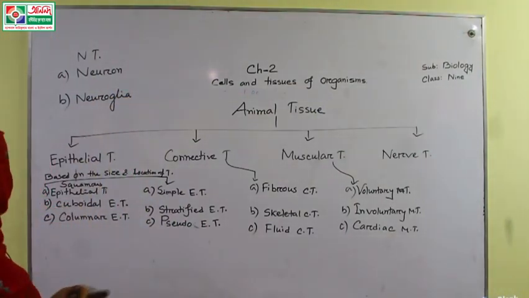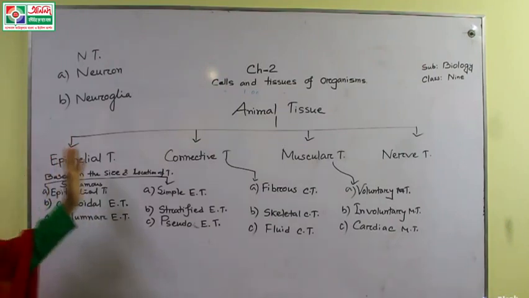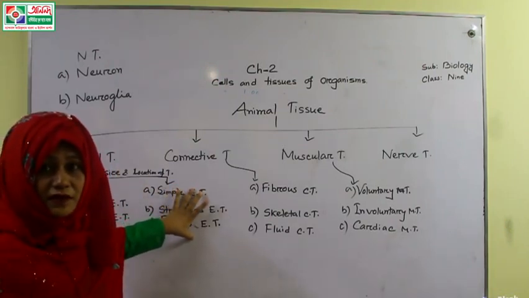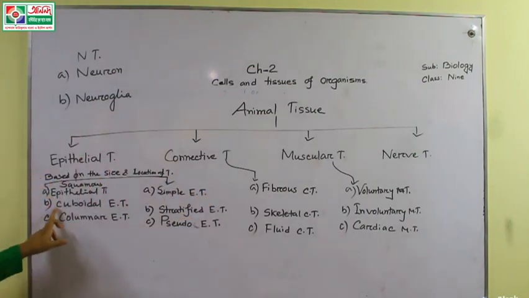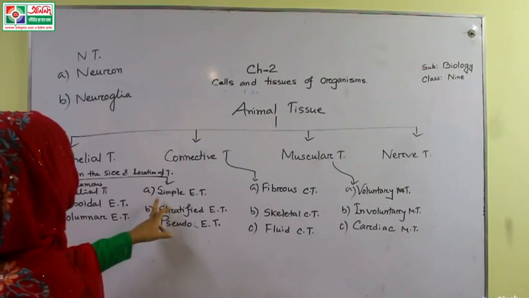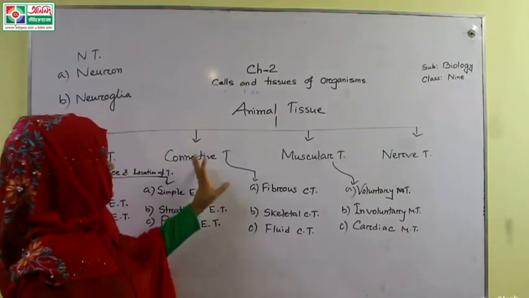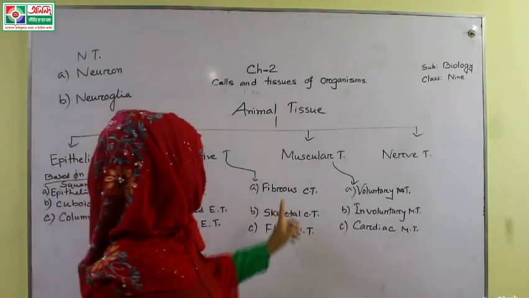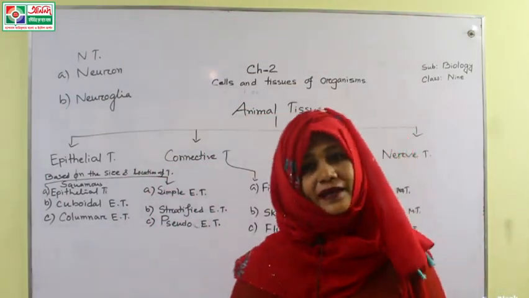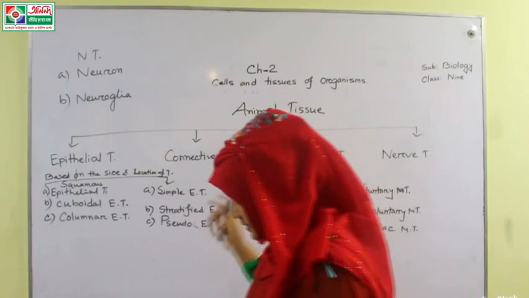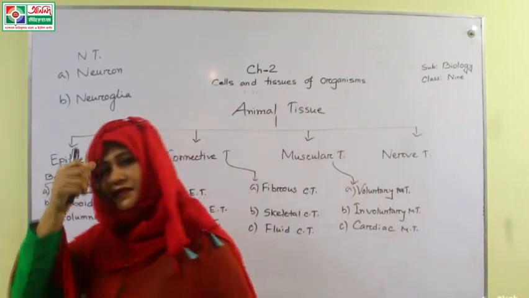So animal tissue: epithelial, connective, muscular and nerve. Epithelial is based on the size and location: squamous, cuboidal, columnar; and on the number of layers: simple, stratified, pseudostratified. Connective tissue: fibrous, skeletal and fluid. Muscular tissue: voluntary, involuntary, cardiac. And nerve tissue is neurons and neuroglia. Now I will describe all of this. Okay students, write down this.